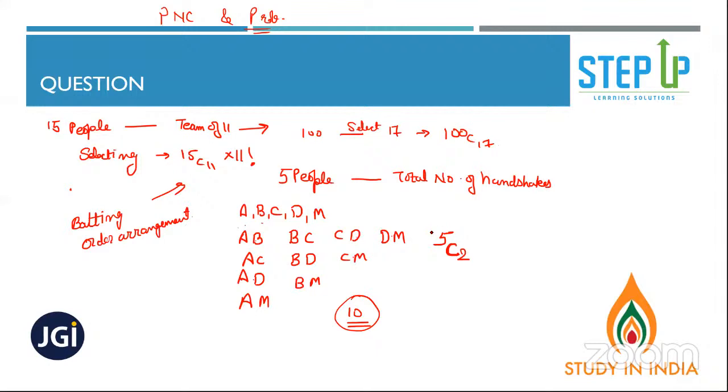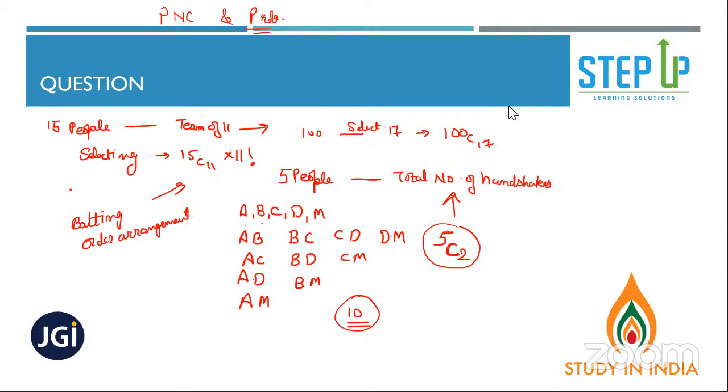Ayyo, Binay. Binay, if you say 5 from each member, it means that one person will have 5 hands, which is not possible so far. So 5C2 will give you the total number of handshakes. Did you understand? All of you got it?